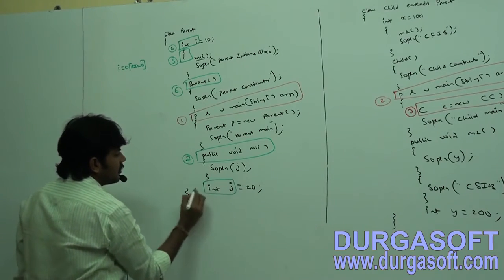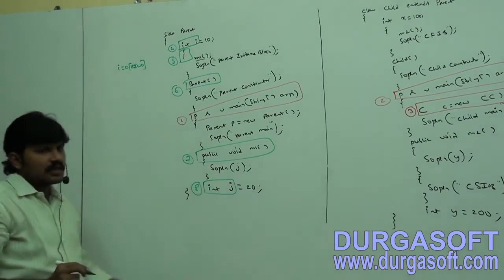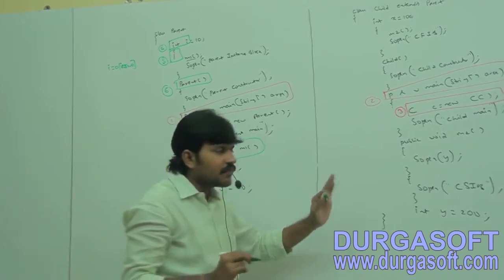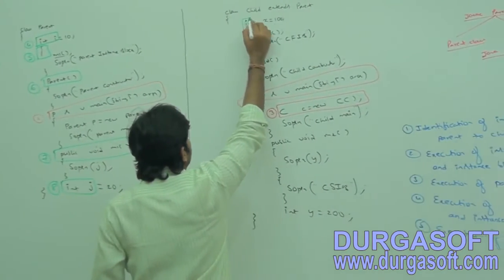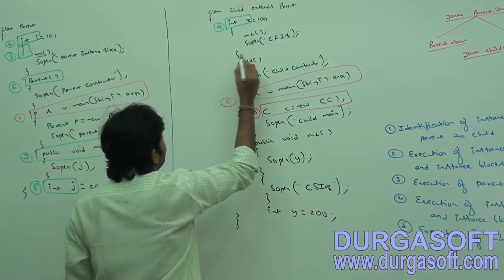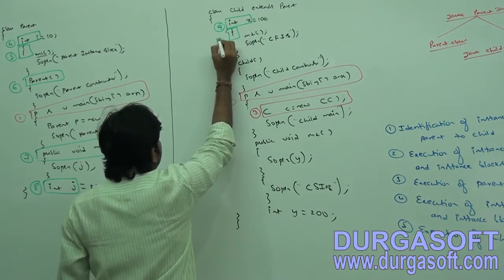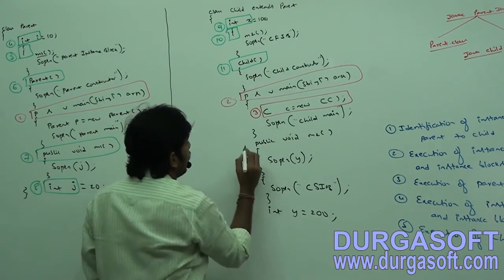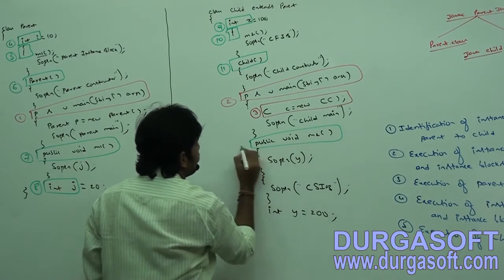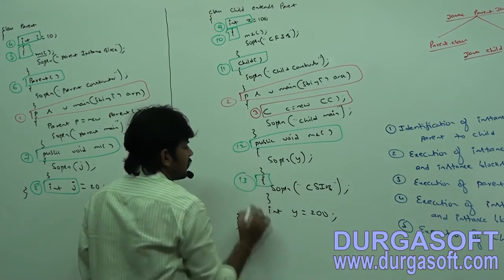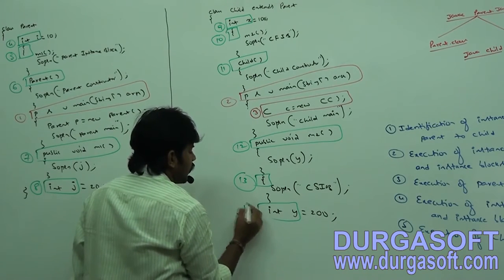Next, int j is 8. Identification of instance members in parent. Next, identification of instance members in child. What is the number? 9th step. Then the instance block is 10. Then the child constructor is 11. Then the m1 method is 12. Then 13, then 14.